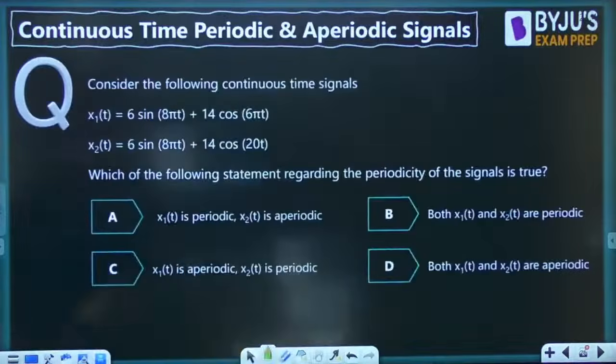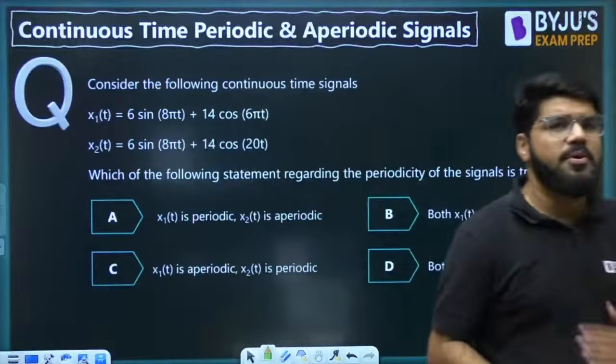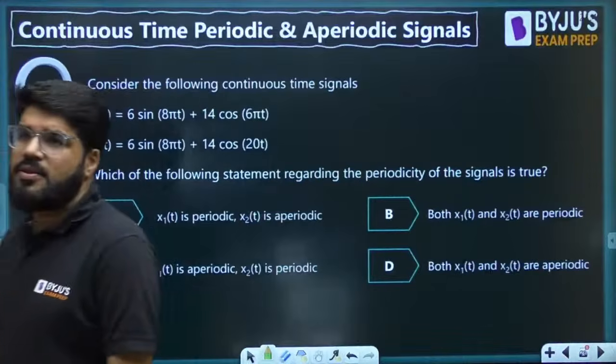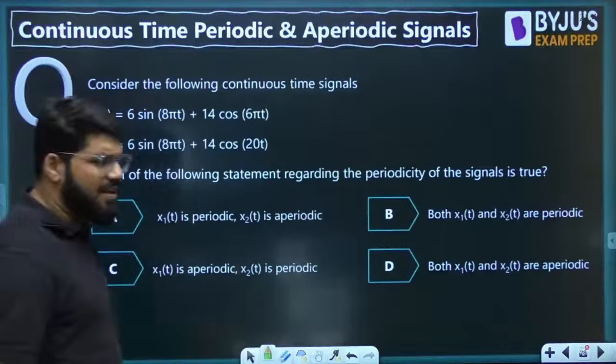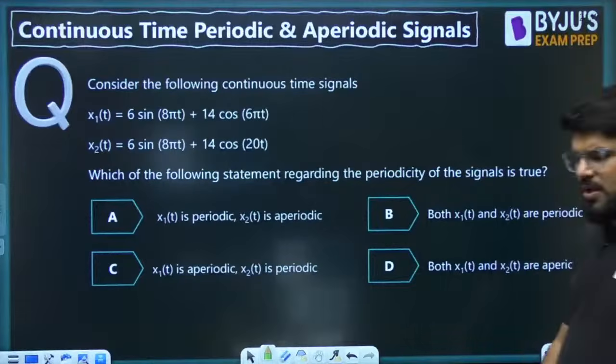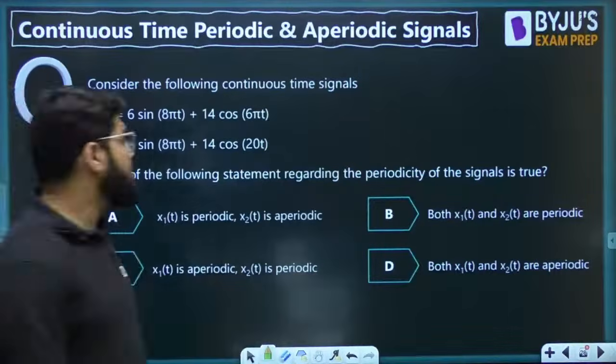Next one. Now there are two signals given and you have to comment whether both are periodic, both aperiodic, one of them periodic, or whatever it is. Let us comment on this question now, and then we can talk about addition of 3 or more signals as well. Not a big deal here. Let us complete this part first.